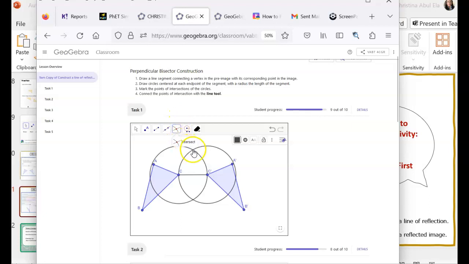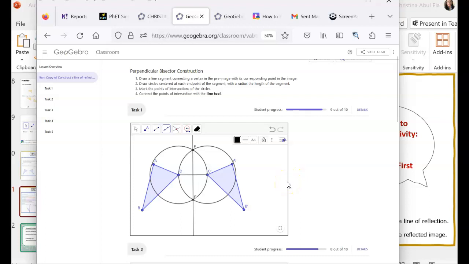So I'm going to grab that intersect tool, put a point at the top, put a point at the bottom where the circles intersect. And then finally, step 4 is to connect those points. I'm going to use the line tool to do it. And there we go. So that is my line of reflection.